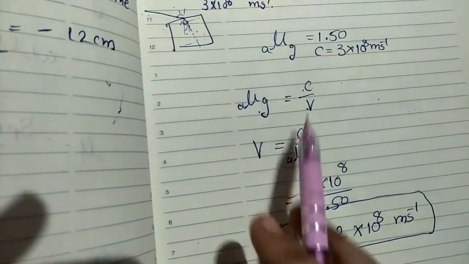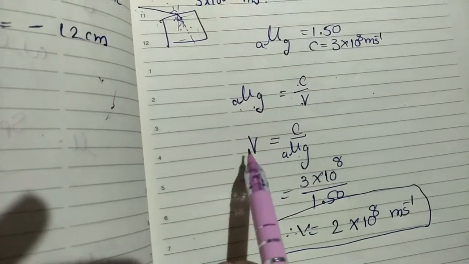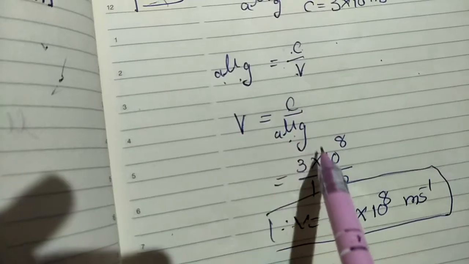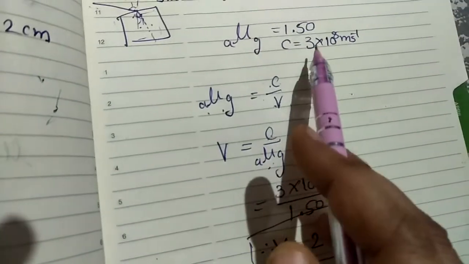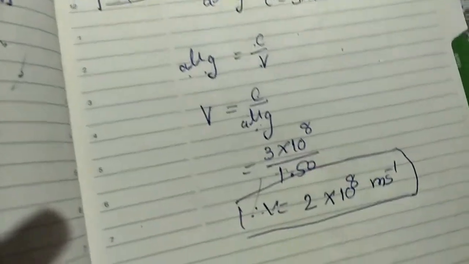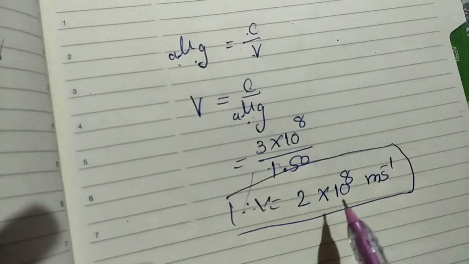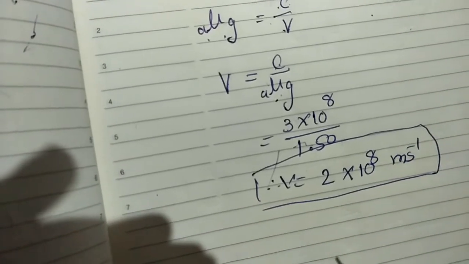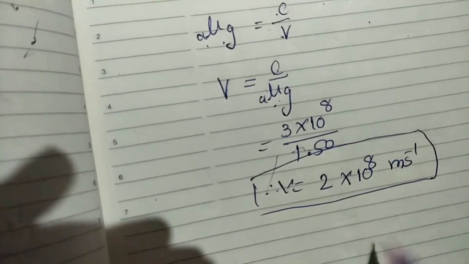We have c and mu, so we find v, which is c upon mu. The value of c is 3 into 10 raised to 8, and mu is 1.50. If we solve, then you will get v as 2 into 10 raised to 8 meter per second.